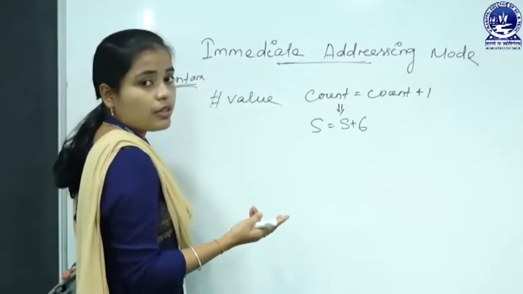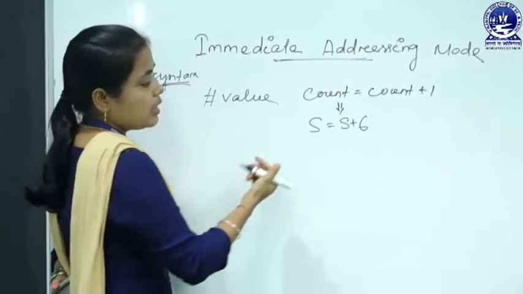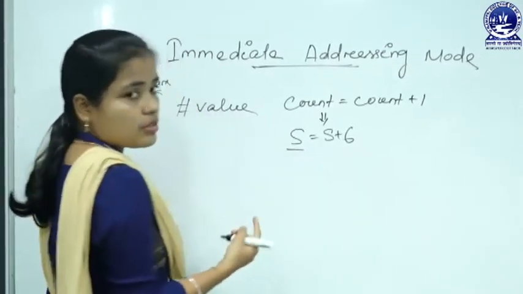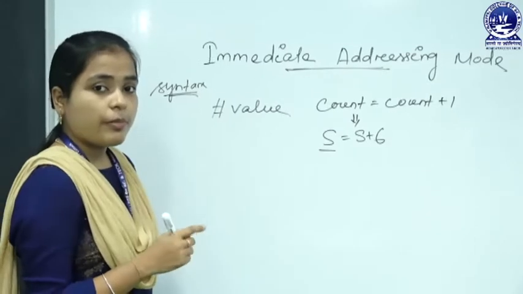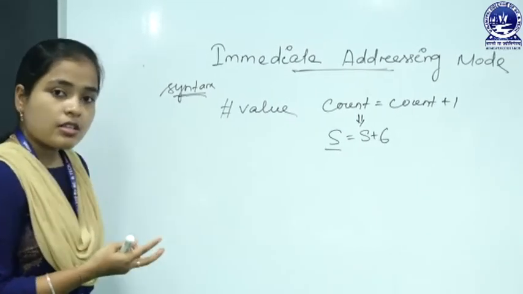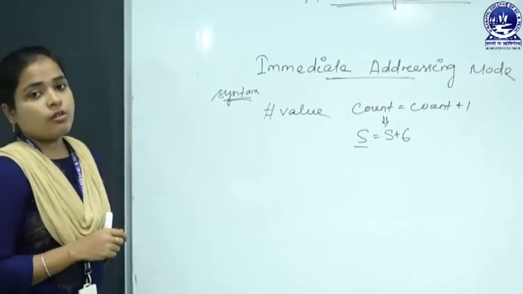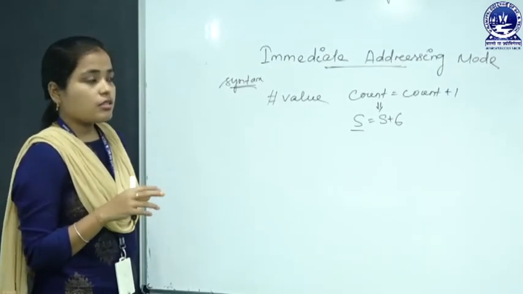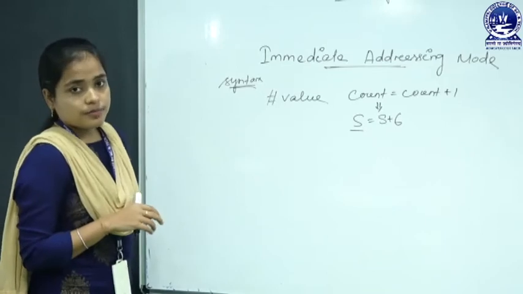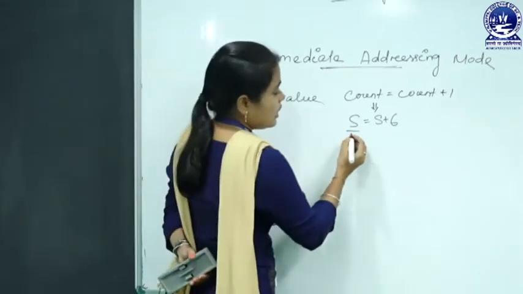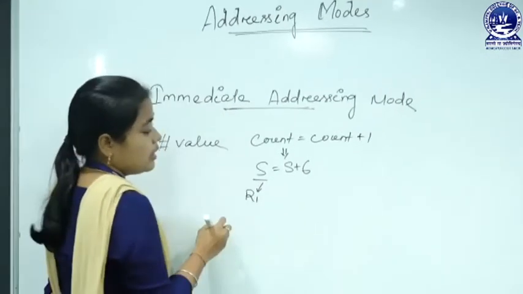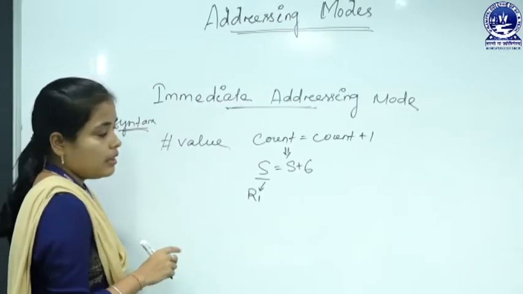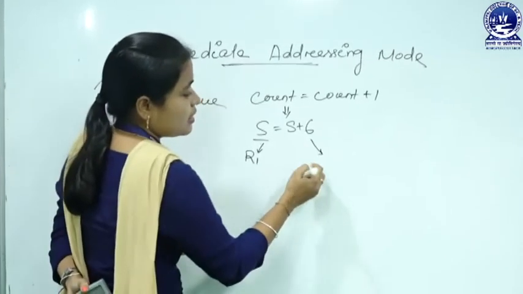Here what will we do? We know that for every instruction execution, we have to store the operand either in a register or in a memory location, and by using the register and memory location, you can do the operations. So, here let S be stored in a register, that is R1, and the other is 6.